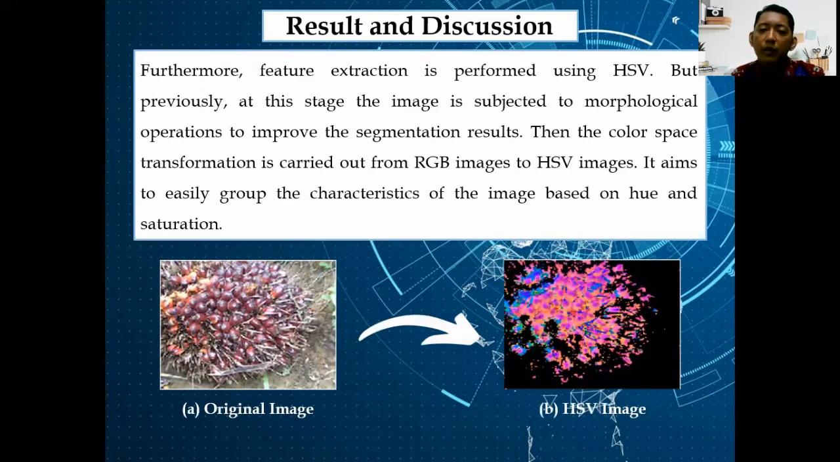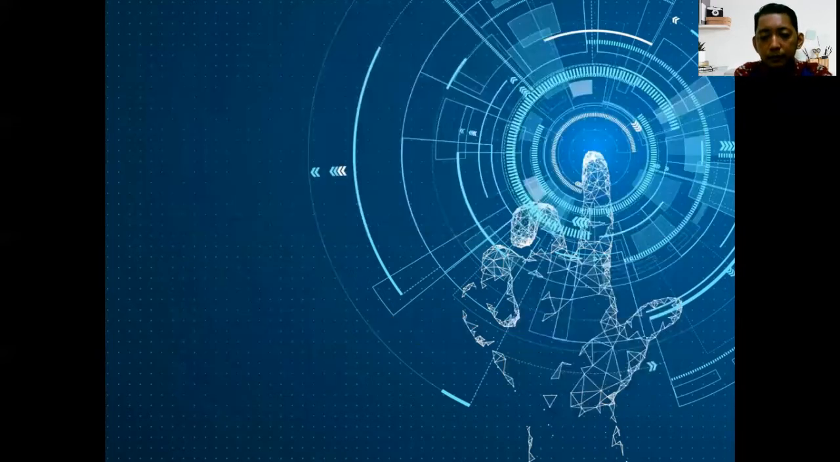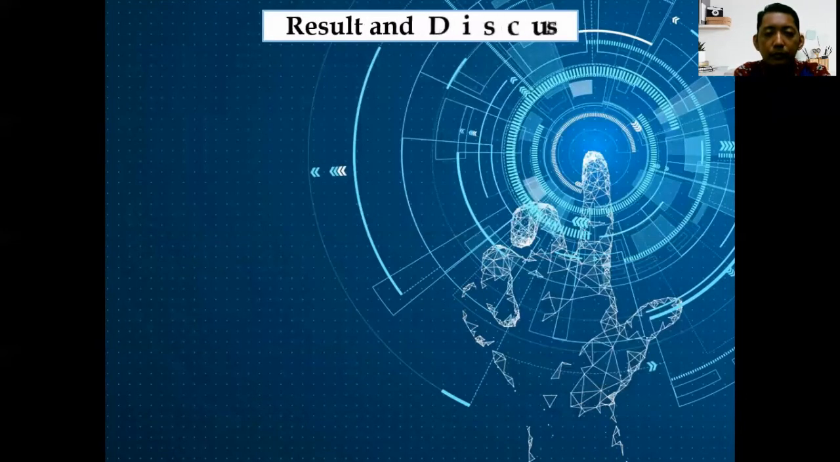Furthermore, feature extraction is performed using HSV, but previously at this stage, the image is subjected to morphological operation to improve the segmentation result. Then the color space transformation is carried out from RGB image to HSV image. It aims to easily group the characteristics of the image based on hue and saturation. Can be seen in the picture, original image to HSV image.